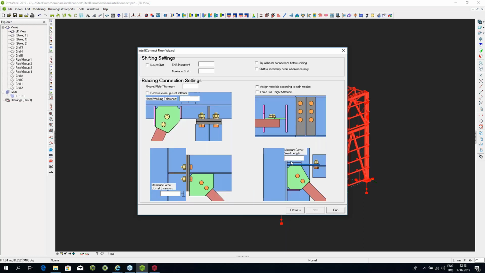So when I go next, it asks me about the shifting parameters. It says, okay, just in case I need to shift the horizontal bracing, is there a maximum limit you want to put on this? Do you want me to go as much as I can, or as much as I need to, or do you want me to limit the maximum shift? Stuff like that. So I'm not going to go into those details, but what I want to show you is once you press this run button,